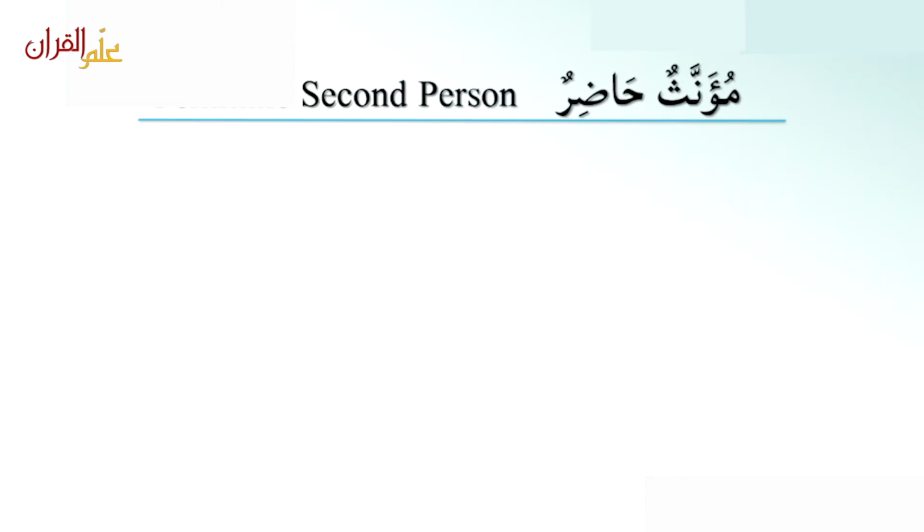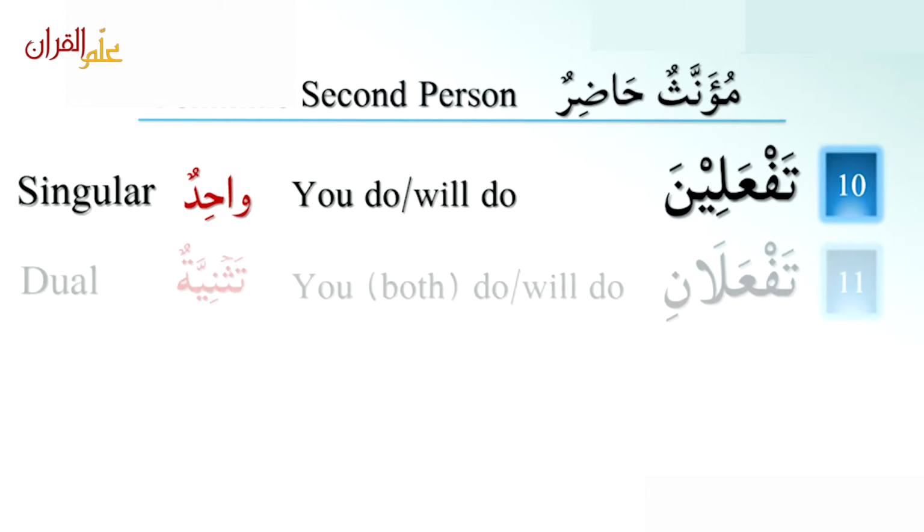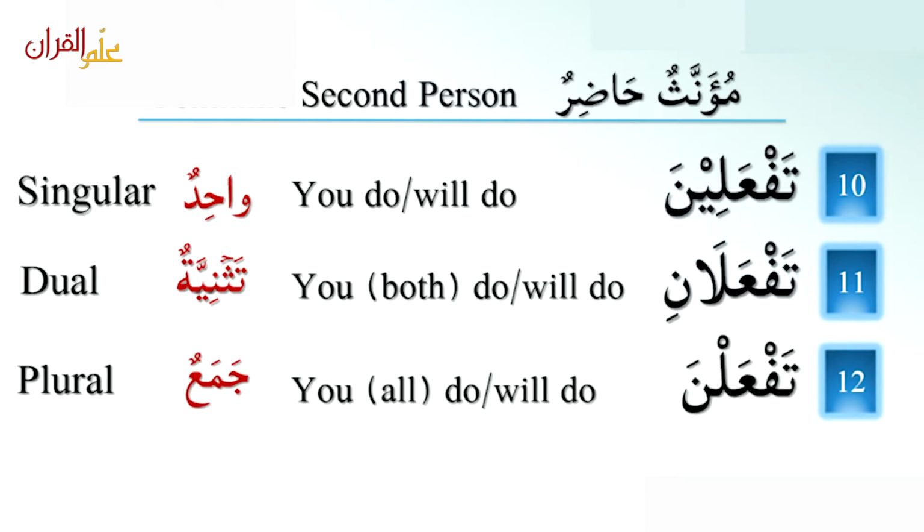مؤنث حاضر, feminine second person. The person you are speaking to is female. تفعلين, you do or you will do, is واحد, one female. تفعلان, you both do or you both will do, تثنية, two females. تفعلن, you all do or you all will do, is جمع, more than two females.